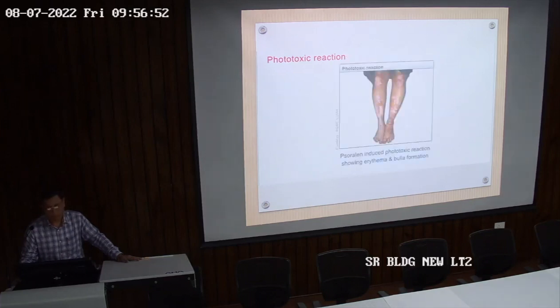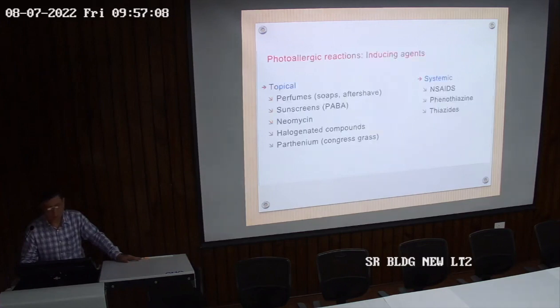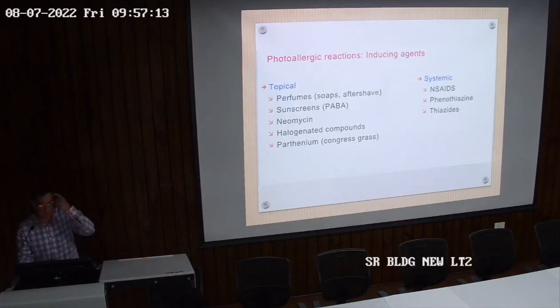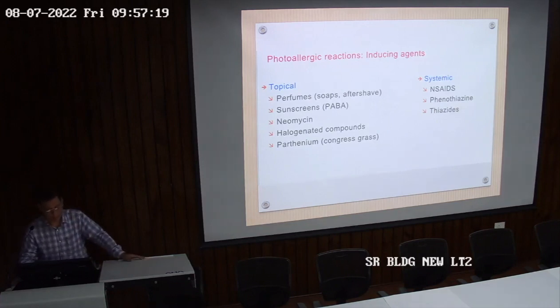So this is an example of phototoxic dermatitis. So psoralen induced phototoxic reaction showing erythema and bulla formation. So even bullous lesions may be there if a toxic application is there and photo exposure is there. Photoallergic reactions, these are the inducing agents which lead to photoallergic reactions. Again, perfumes, certain sunscreens which contain PABA may cause allergic reactions.